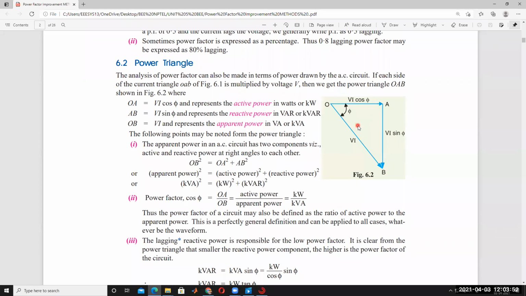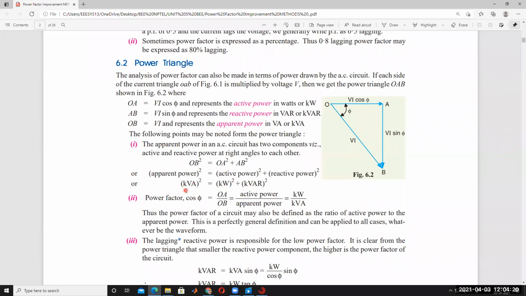What is meant by power? VI cos phi is called active power, VI sin phi is called reactive power, and VI is called apparent power. The units are kilowatts for active power, kVAr for reactive power, and kVA for apparent power. According to the Pythagoras rule, OB squared is equal to OA squared plus AB squared, so kVA squared is equal to kW squared plus kVAr squared.